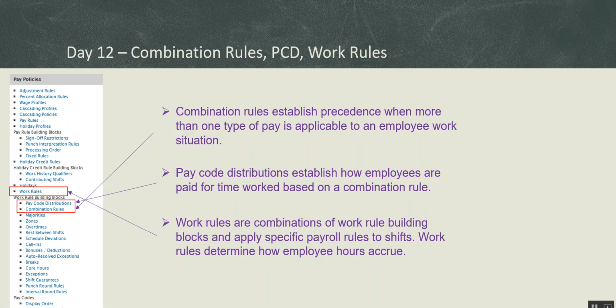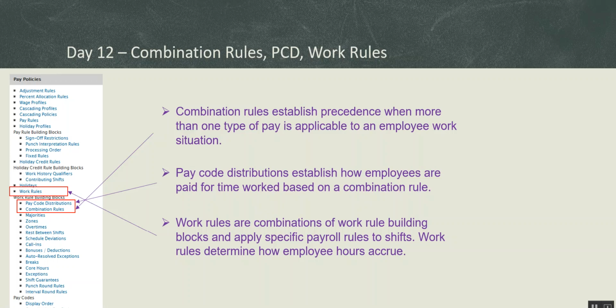So combination rule determines which rule takes precedence over the others in a simpler way. And then once the combination rule is defined, it sets up the tone for the next building block, which is PCD, or pay code distribution, right here. And the PCD establishes how employees are paid for the time they work based on the combination rule.